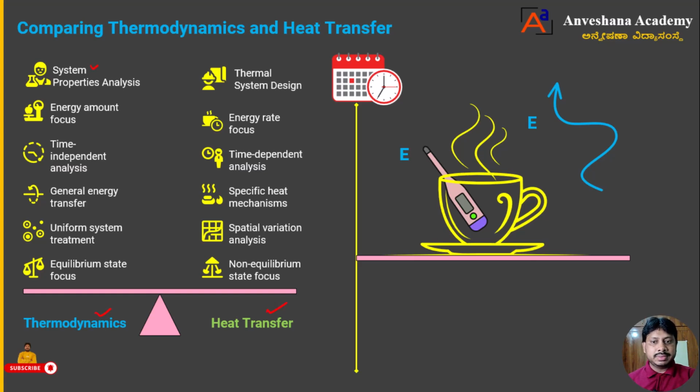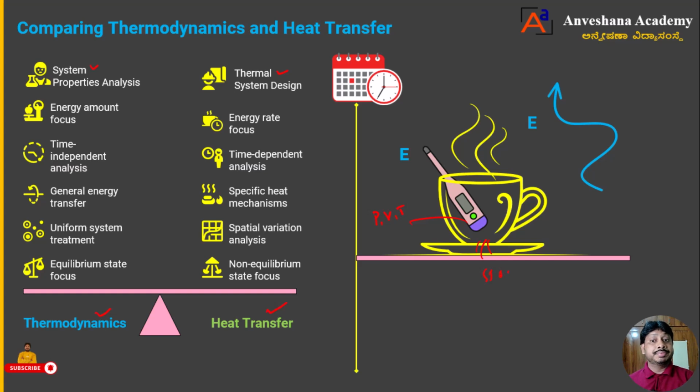As I told, dear students, when you supply a certain amount of heat to the system, you calculate how much energy has been transferred, but not that energy transfer per unit time. Because of heat addition, some properties of the system change. Those properties you study in thermodynamics. You can call them state variables or state functions. That is pressure, volume and temperature. That is the first one. But heat transfer discusses thermal system design.